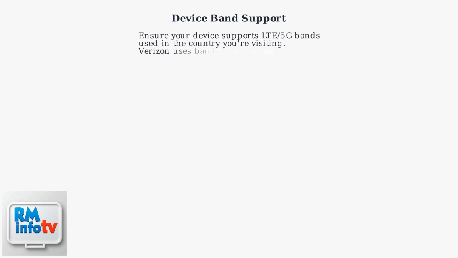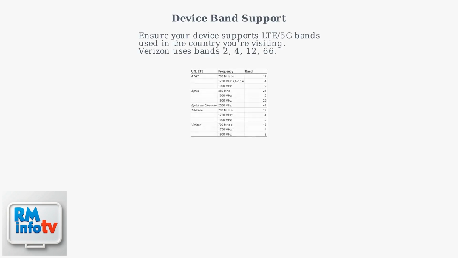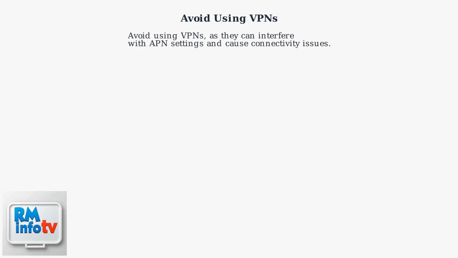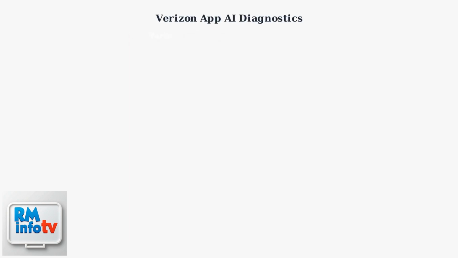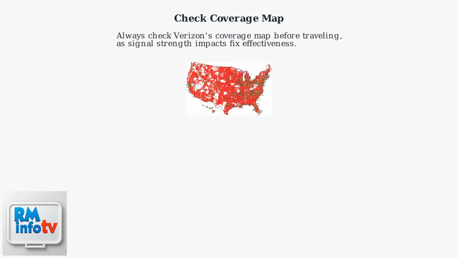Ensure your device supports LTE 5G bands used in the country you're visiting. Verizon uses bands 2, 4, 12, 66. Avoid using VPNs as they can interfere with APN settings. Verizon's app now uses AI to diagnose and fix APN mismatches in real time. However, always check Verizon's coverage map before traveling, as signal strength impacts the effectiveness of these fixes.